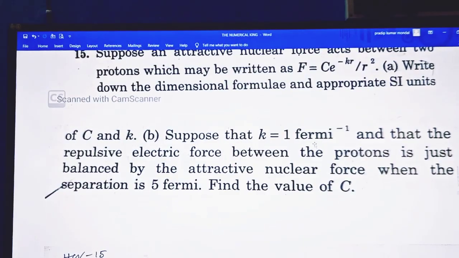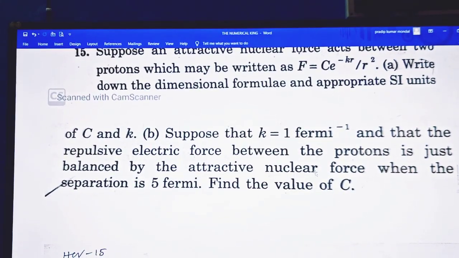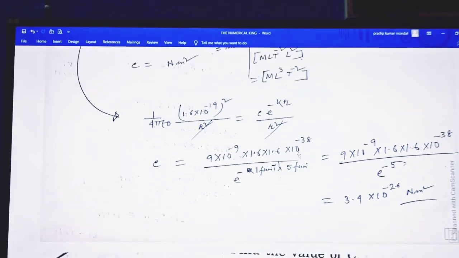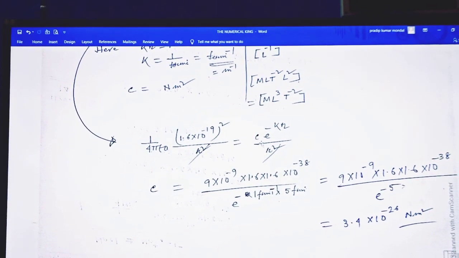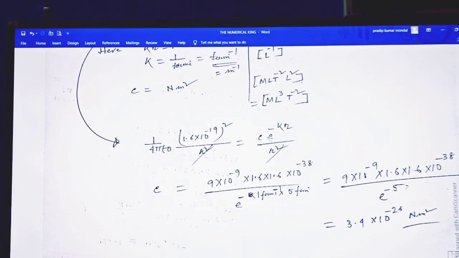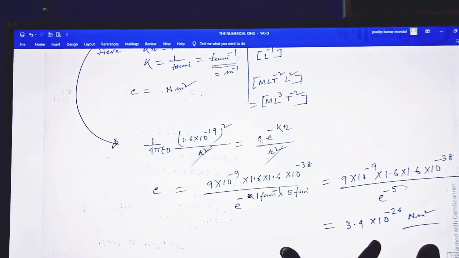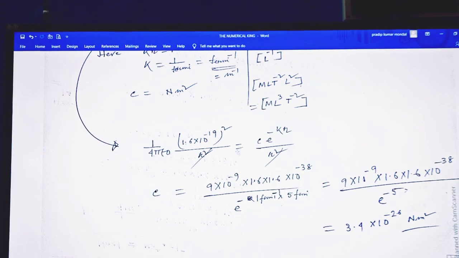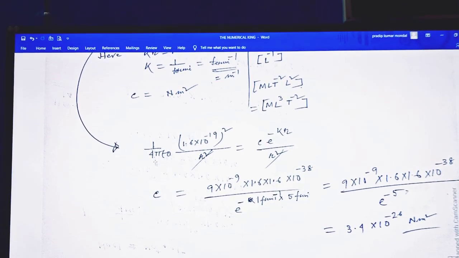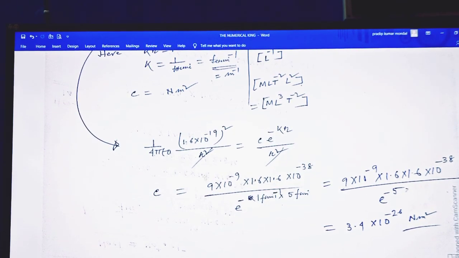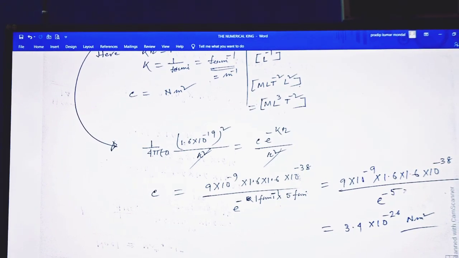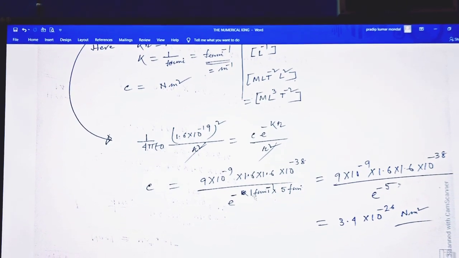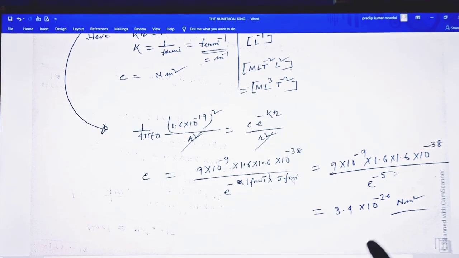And this force is equal to the attractive nuclear force. So 1 by 4 pi epsilon naught, this equals this, and R square cancels on both sides. Here, what is the value of C? So C equals 1 by 4 pi epsilon naught, which is 9 into 10 to the power 9, into 1.6 square, that is 10 to the power minus 38, divided by e to the power of 1 Fermi inverse into 5 Fermi.